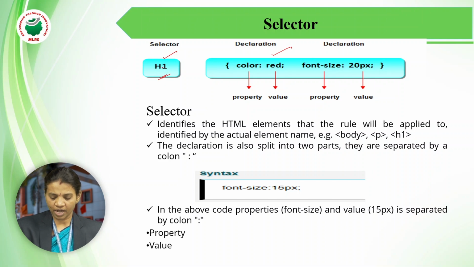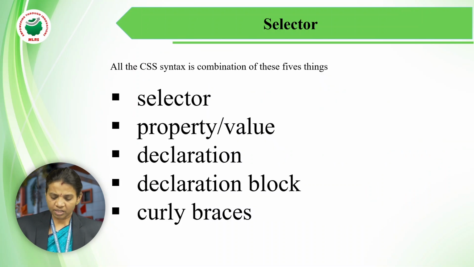First of all, we want to identify it. After that, it is followed by the curly brace, opening brace, and at the end the closing brace. Here, in the declaration part, there are property and value. All the CSS syntax is a combination of these five things.